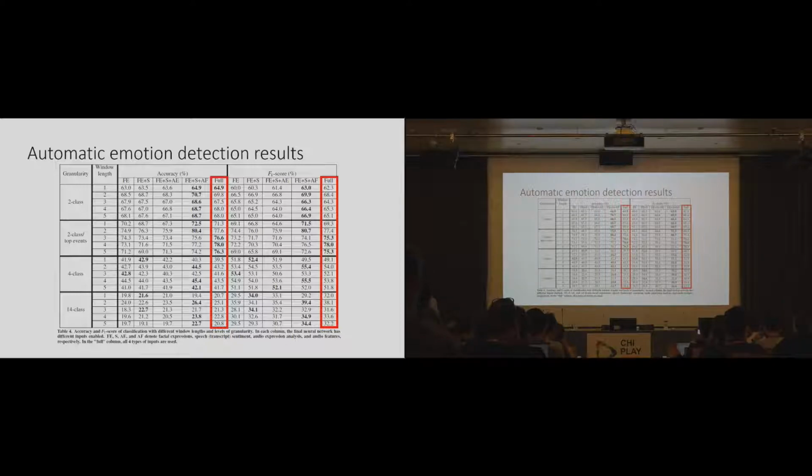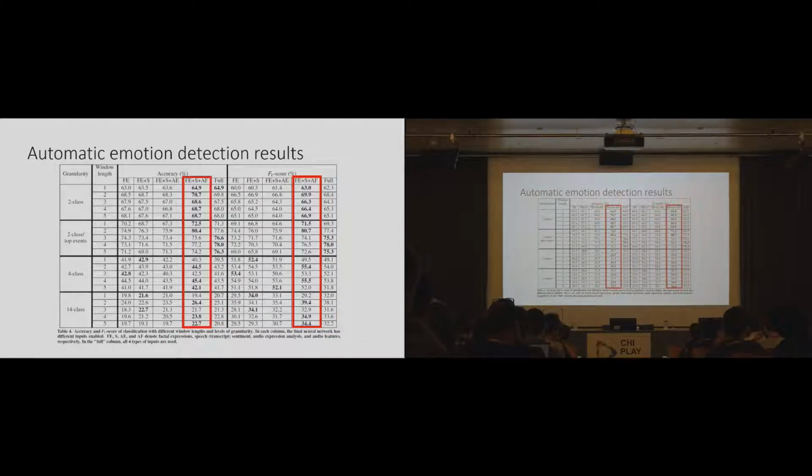Here again, like human agreement, the performance decreases with more fine-grained classes, and you can see that a window length of 1 almost always produces the worst result, but we cannot see a significant difference between other window lengths. At least in our case, facial expression and audio features were the most informative signals. And the facial expression, sentiment analysis, and audio features produce the best results here.